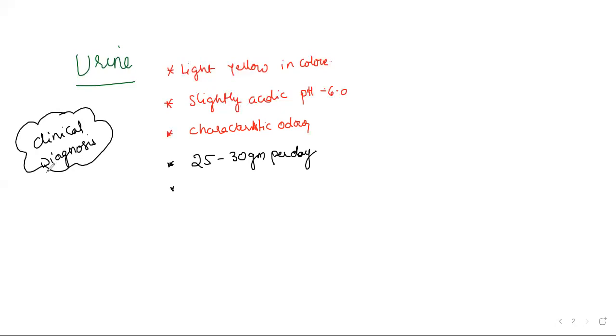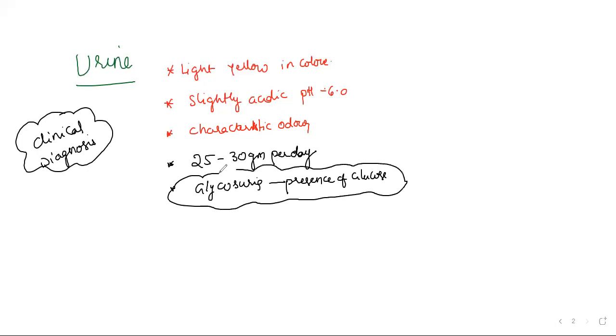Okay. For example, we have an example in NCERT, glycosuria. This is going to be a question. What is glycosuria? Presence of glucose. Presence of glucose is not the normal condition. In a person's urine sample, if glucose is noticed, we can predict the person is going to be a diabetic patient, particularly diabetes mellitus.